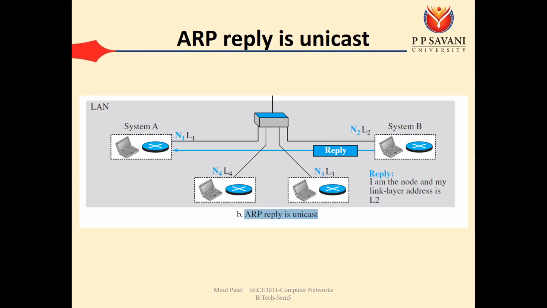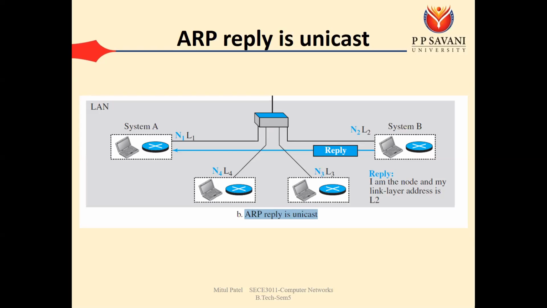So this is all about the ARP request and ARP reply. There are three main points to remember about ARP. ARP is used to find out the MAC address of the next device, and for that it uses the IP address of that device. So ARP generally provides the mapping from destination IP to destination MAC.